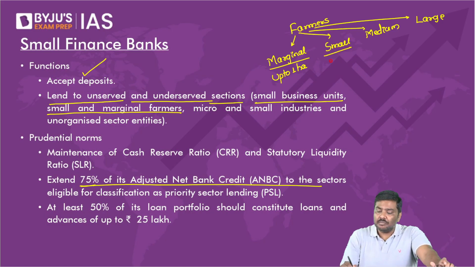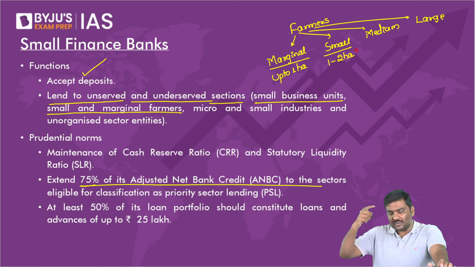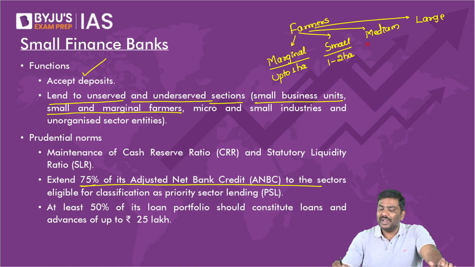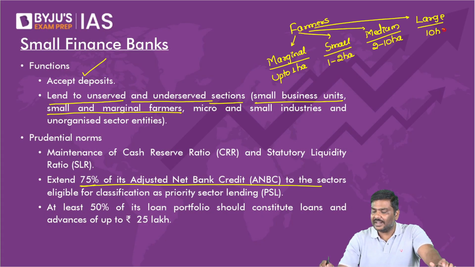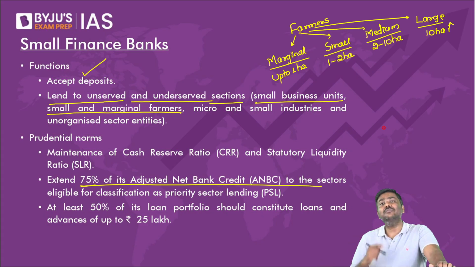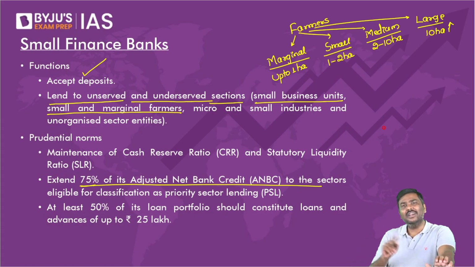Small means more than 1 hectare, up to 2 hectares. Medium means more than 2 hectares, up to 10 hectares. And large means more than 10 hectares, right? 10 plus hectares. Any difficulty in the classification, please do let me know.